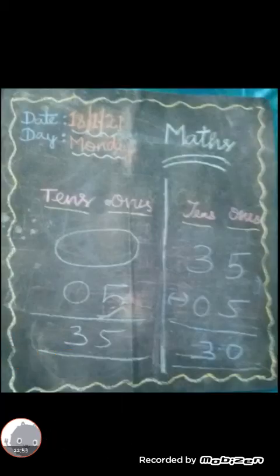Children, next look at the other box. So, in your book, there is no number in the small box. And 5 is there, equal to 35. So, I here circled it. There is no number and put 5, equal to 35. Next, in the right side, what will we do, children? Which is the bigger number? 35 will be up and smaller number 5 down. So, 35 minus 5 equal to 30. Do you get it, children?